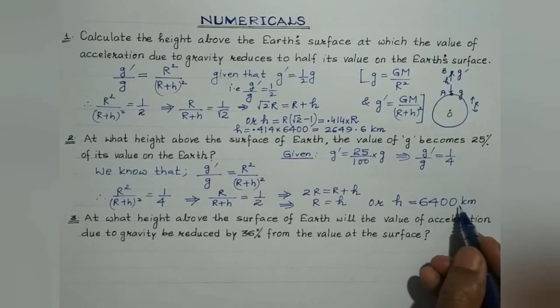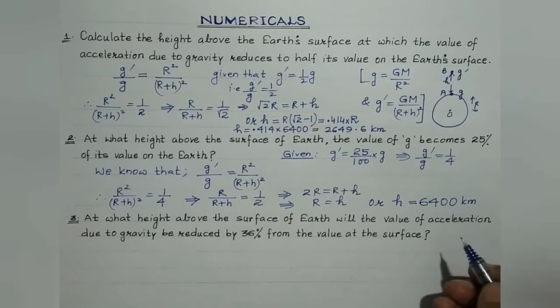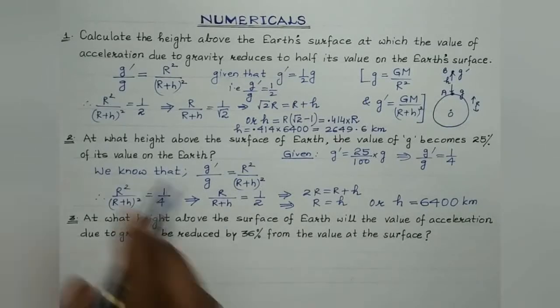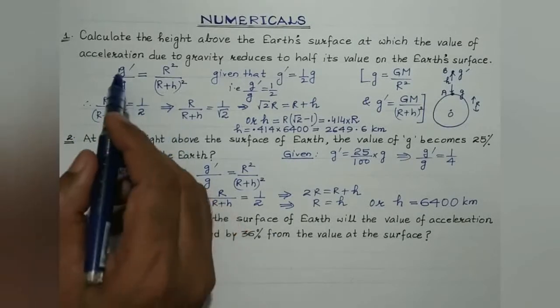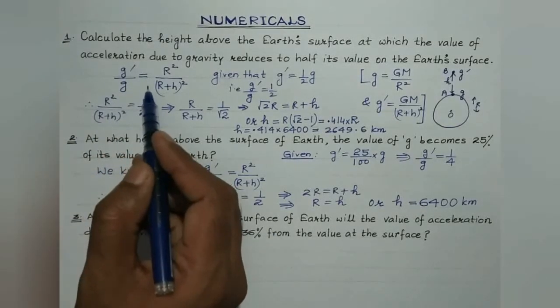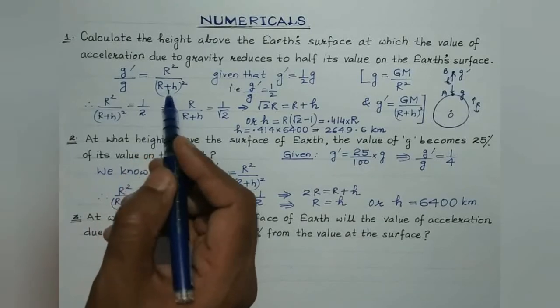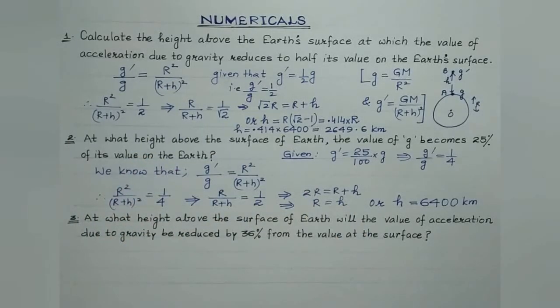So at this height from the Earth's surface, the value of small g becomes 1 by 4th, that is 25% of its value on the Earth's surface, right? So in the first two questions, we are supposed to make use of this formula. G dash by g is equal to r square over r plus h whole square. Now coming to question number 3.